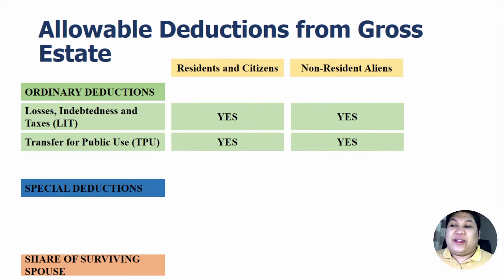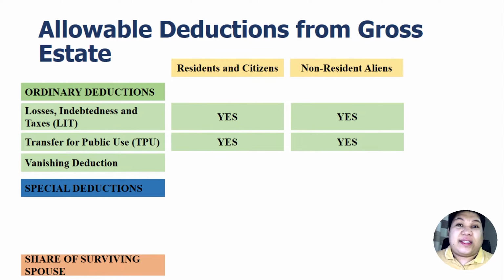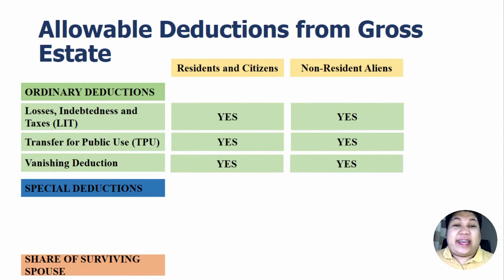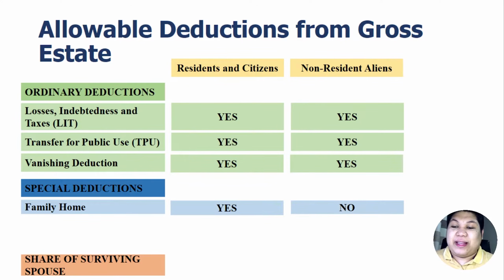And finally, under the ordinary deductions, we have the vanishing deduction. In our other videos, we will discuss vanishing deduction. Residents and citizens and non-resident aliens can both claim vanishing deductions. Meanwhile, under special deductions, residents and citizens may deduct a family home from their gross estate, and that is a maximum of 10 million pesos.